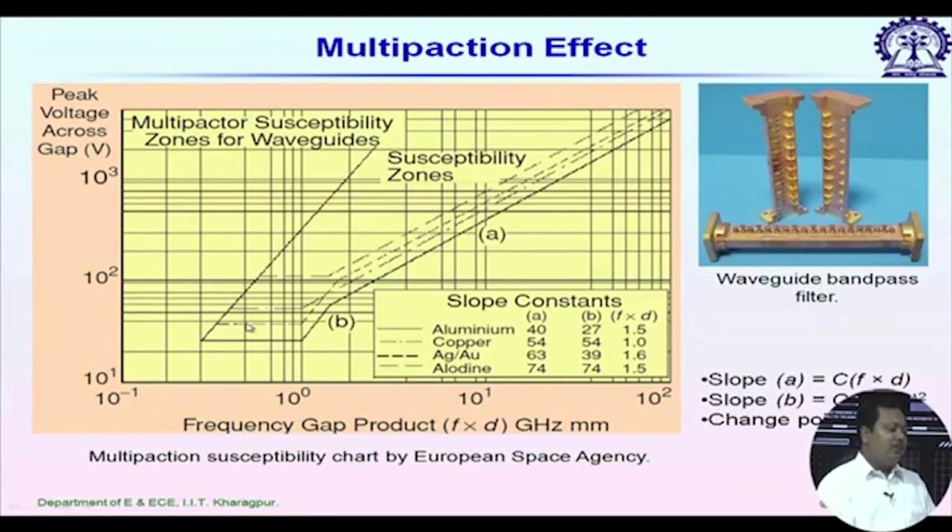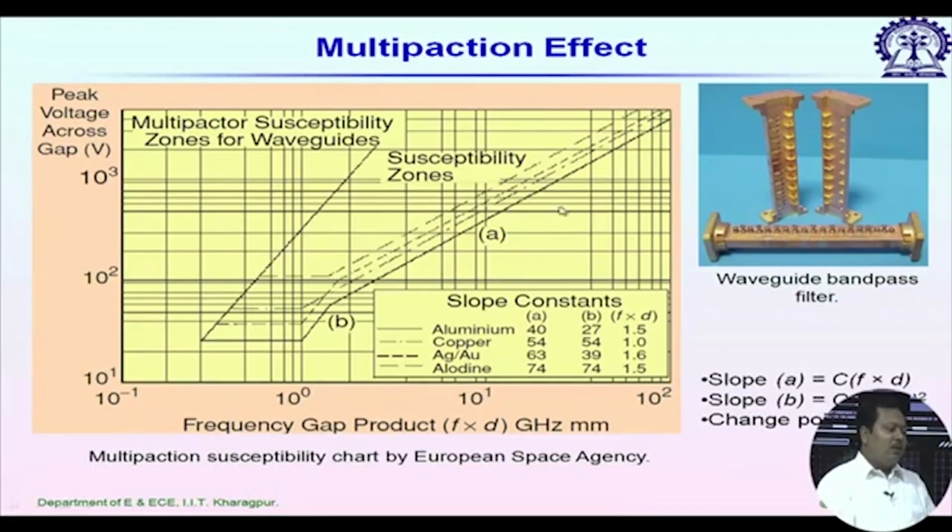How to read this data? We have several curves for different types of metal. For example, they considered aluminum, copper, silver, gold, alodine. So, for aluminum this is the plot. Then we have the copper, and on the right side we have two different slopes. For this A region the slope is given as 40 for aluminum, for this B region it is given as 27, and for the A region it varies as f times d, and for the B region it is actually f times d square.